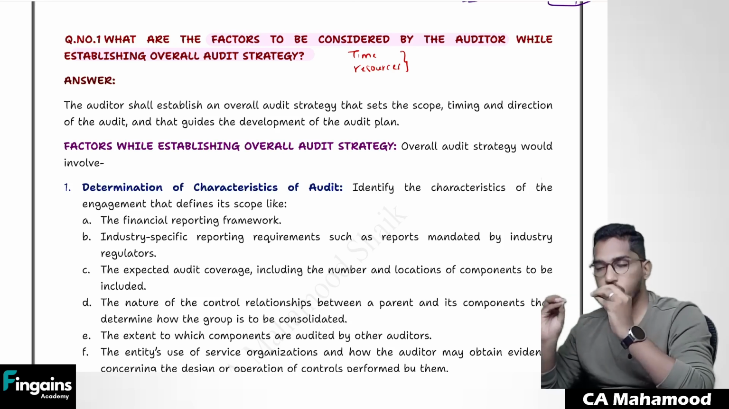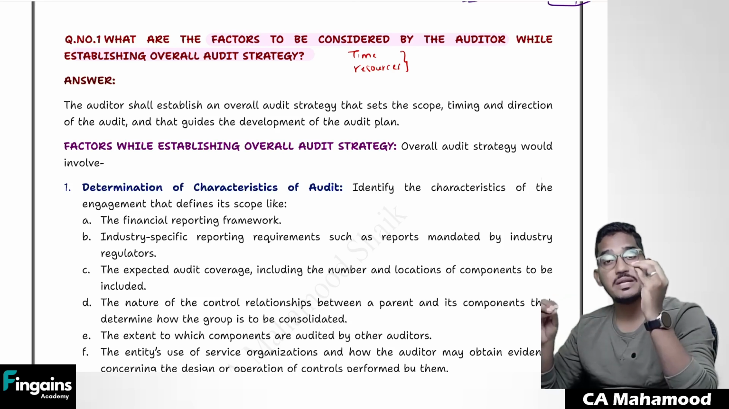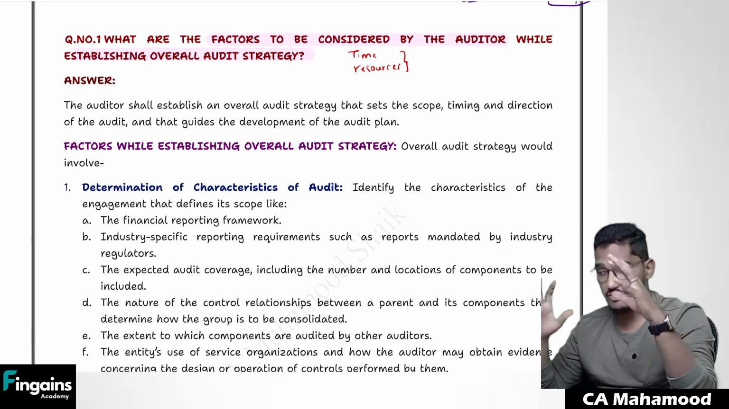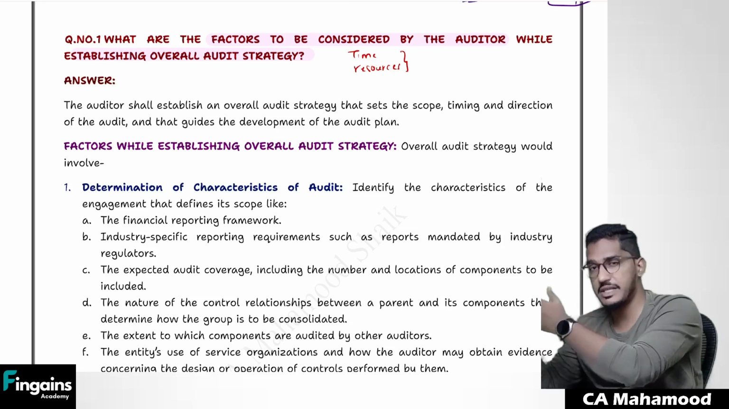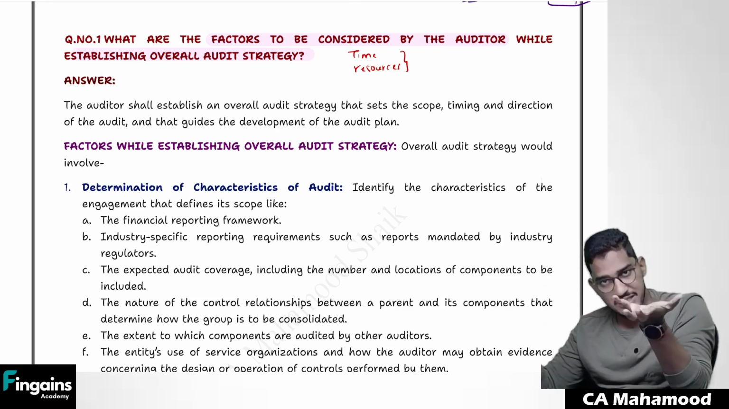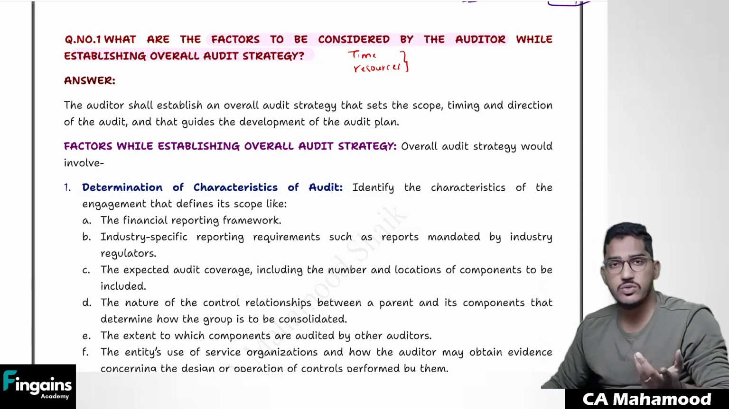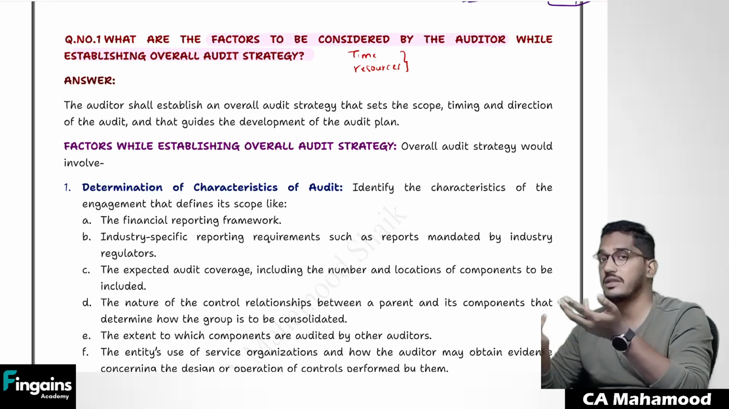So if you are deciding the overall audit strategy, that should be on the basis of some factors. So what things will you try to keep in mind? If you are deciding this much time will be enough, these many resources are required, there should be some basis, no? So what factors are you going to consider in establishing overall audit strategy? How are you going to decide the time and resources?